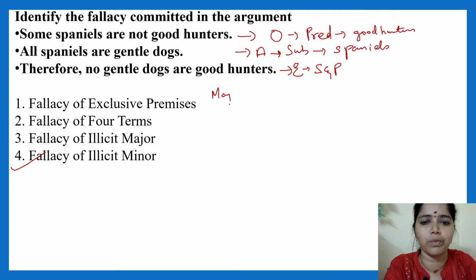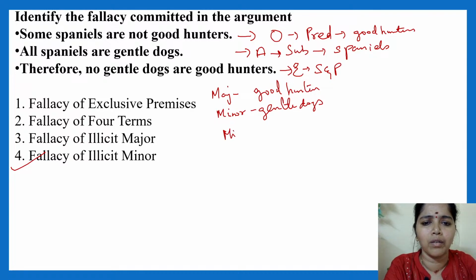What is your major term? The major term is good hunters. The minor term will be your gentle dogs. Simple, not more than that. Middle term, your spaniels.